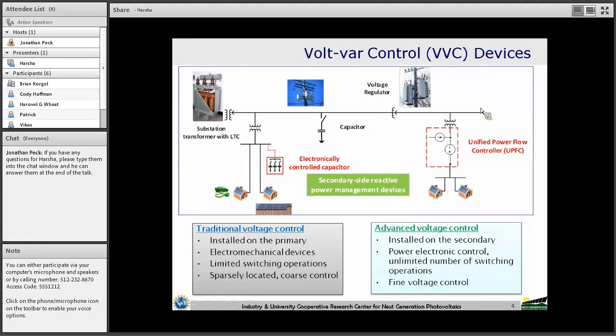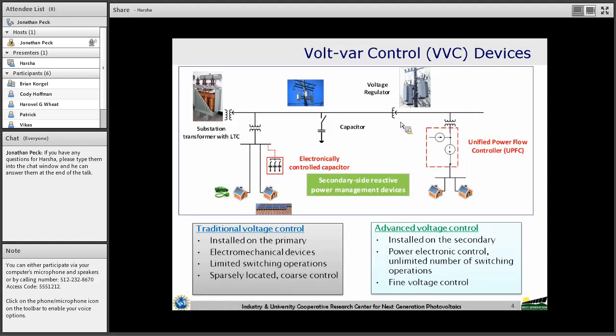Not only that, these devices may not be able to give the required level of voltage regulation performance in the presence of DERs.